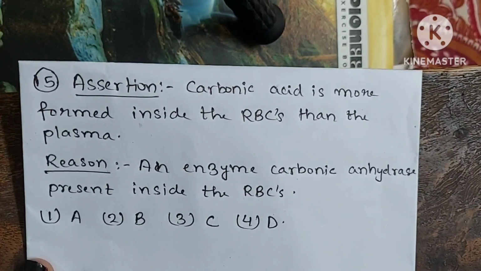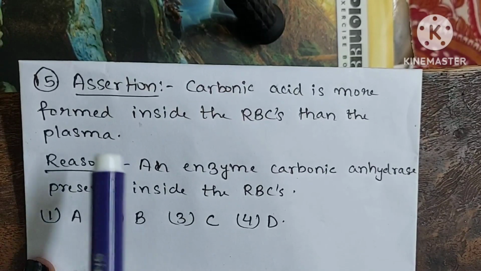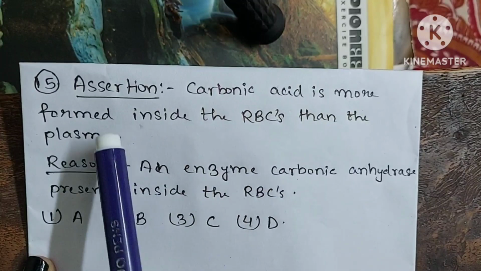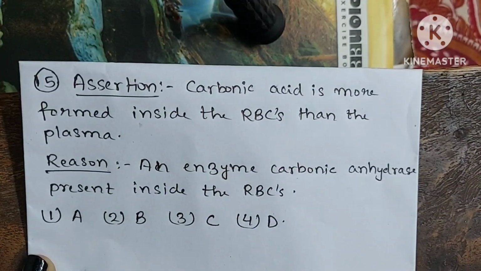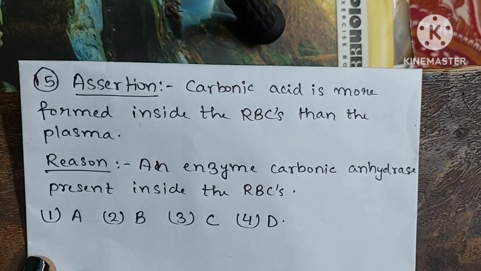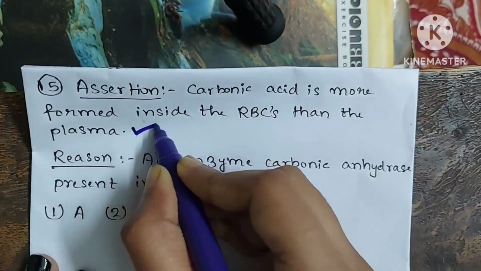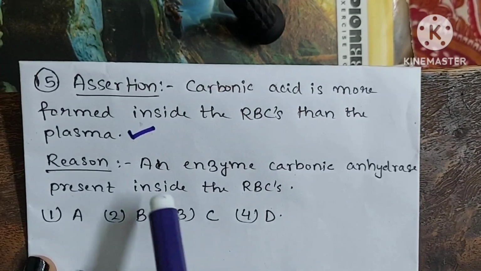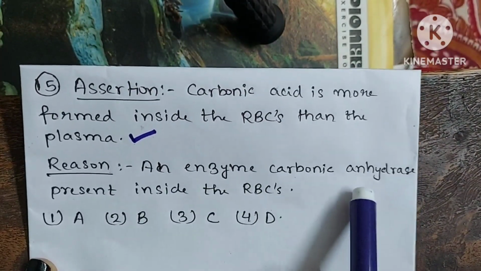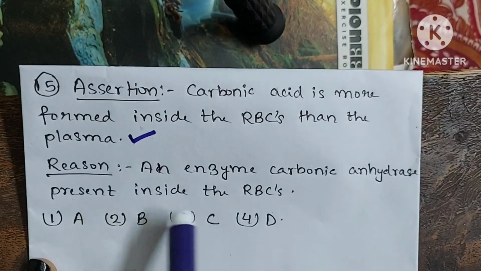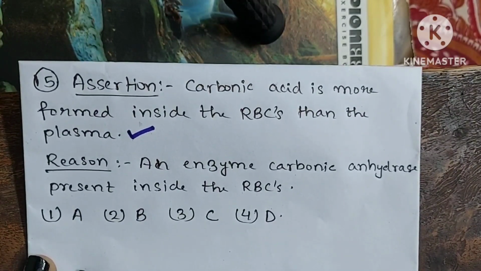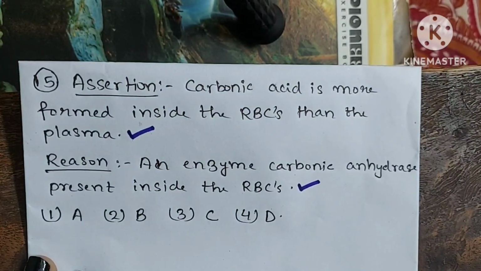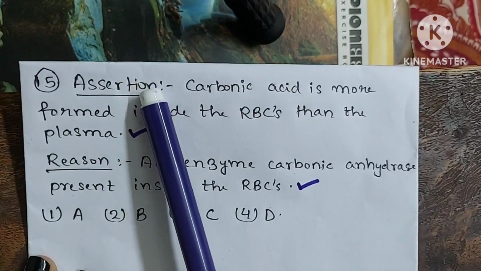Now let's read question number 15. In assertion it is written that carbonic acid is more formed inside the RBCs than the plasma. Yes, this statement is correct. Now reason. It says an enzyme carbonic anhydrase is present inside the RBCs. Yes, this statement is also correct. Now say, is the reason the correct explanation of assertion?